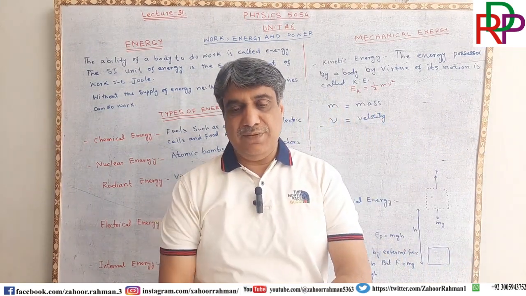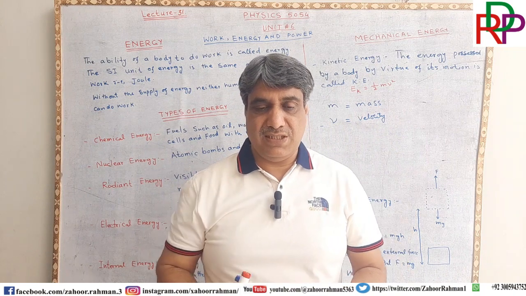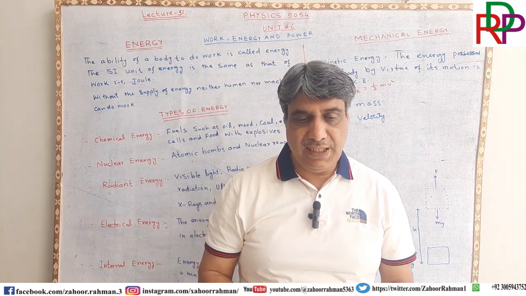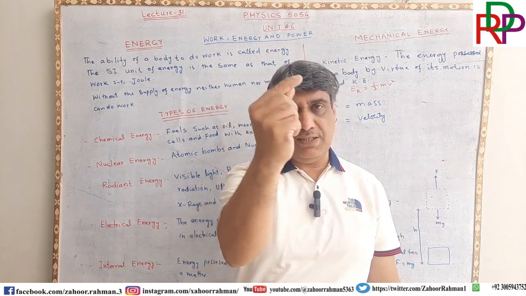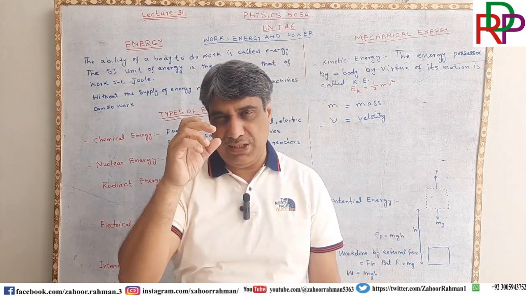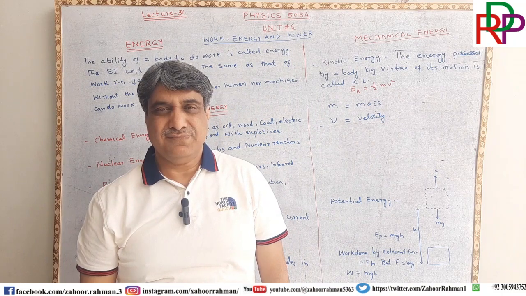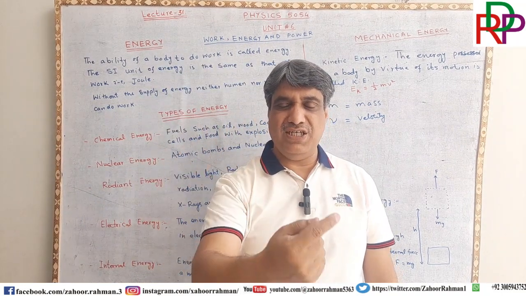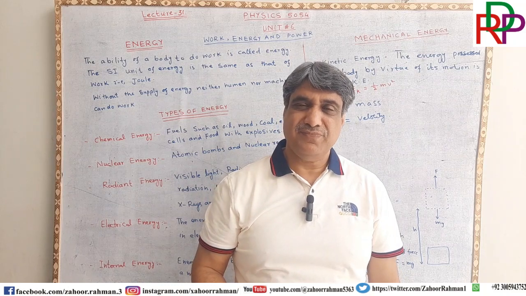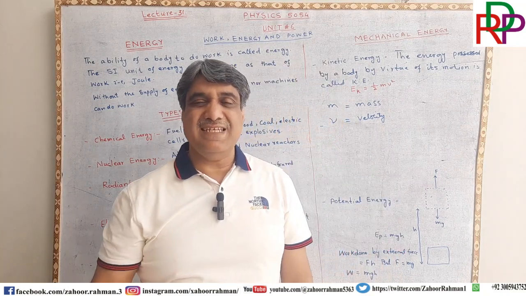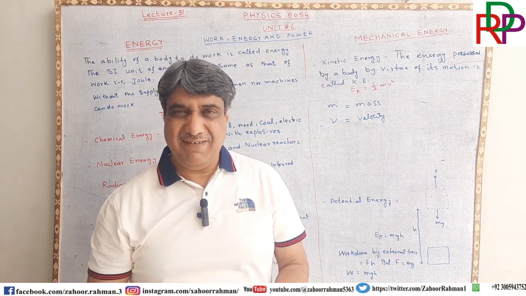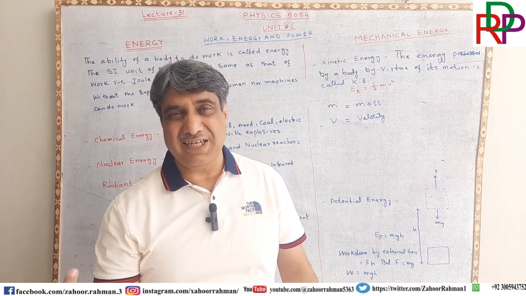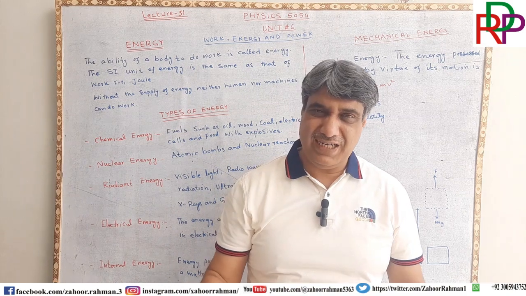Let me give you one example. This question is clicking in my mind: when an electron is moving around the nucleus, we are saying that this electron is having potential energy, not kinetic energy. Why is it so?